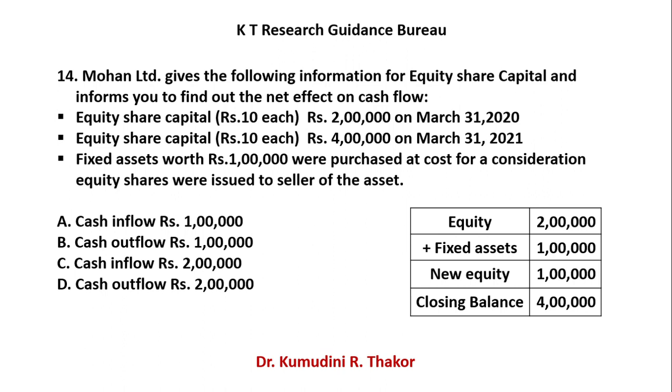Equity difference 2 lakh minus fixed asset 1 lakh. Closing balance is 4 lakh. So new equity you issued only for 1 lakh rupee. So your right answer is A, cash inflow of 1 lakh rupee. This way you can easily find out the net impact on cash flow.